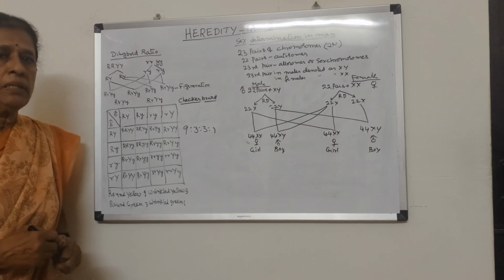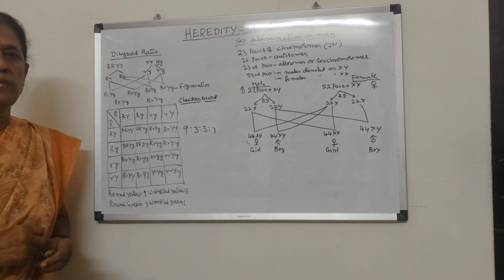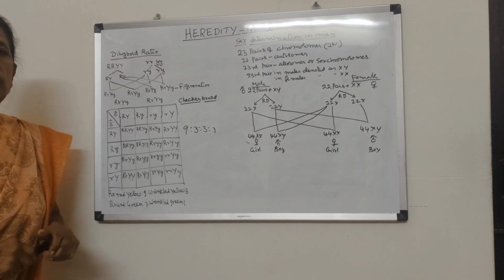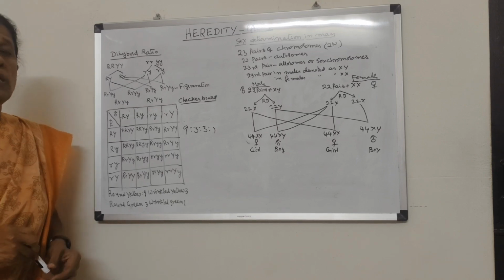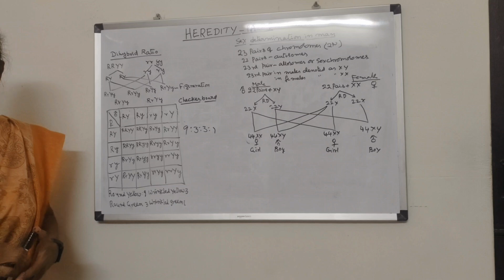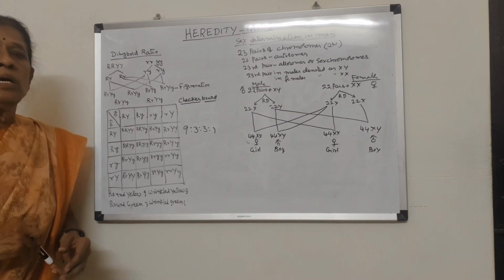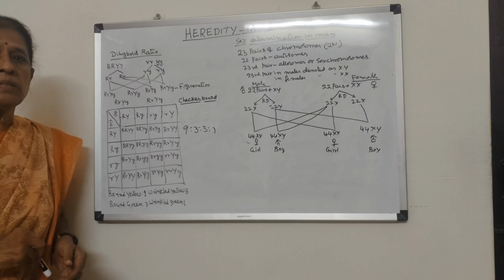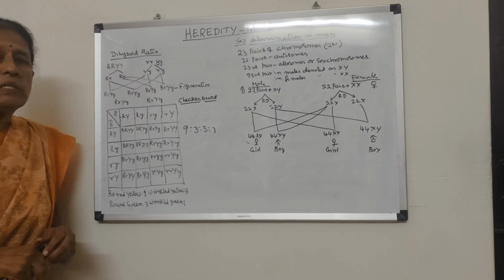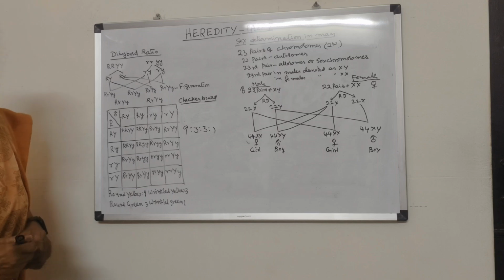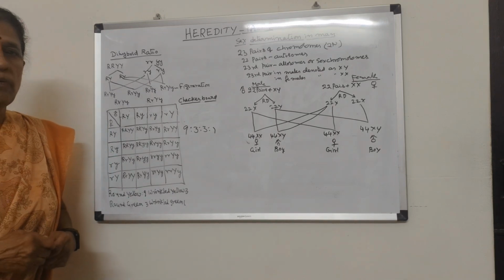So what are they? In the F1 generation, only one character was seen, and he proved that each trait is under the control of 2 factors. We have to remember that it was done in the 19th century. By that time, nobody knew about meiosis, mitosis, cell division, genes, chromosomes, etc. And that is why he guessed all these things. So he said that one trait is under the control of 2 factors.